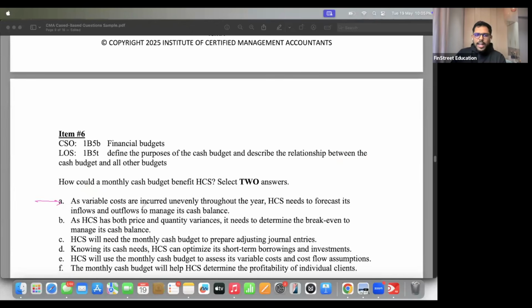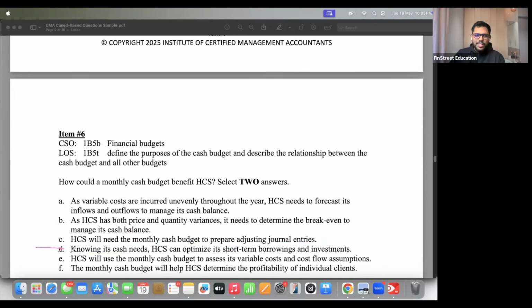First option. As variable costs are incurred unevenly throughout the year, HCS needs to forecast its inflows and outflows to manage cash balance. Okay, think about it. Seems fair enough. As HCS has both price and quantity variances, it needs to determine the break even to manage its cash balance. Think about this as well. Are we really targeting break even or not? HCS will need monthly cash budget to prepare adjusting journal entries. Do we really need a budget to make journal entries?